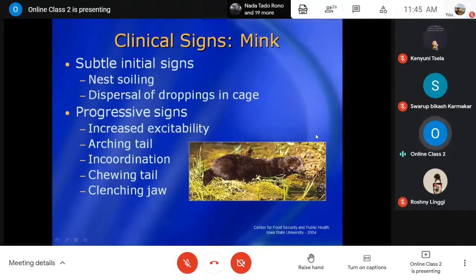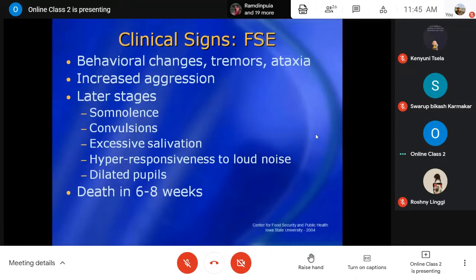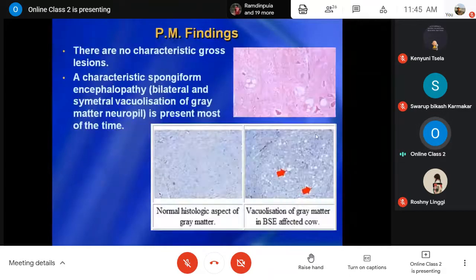This is not that much important, so please just go through it. Feline spongiform encephalopathy is more or less the same.